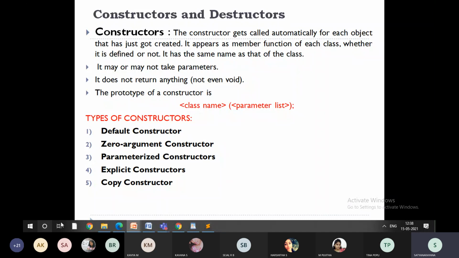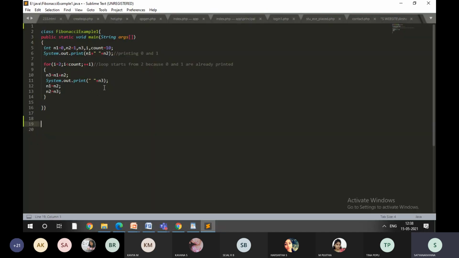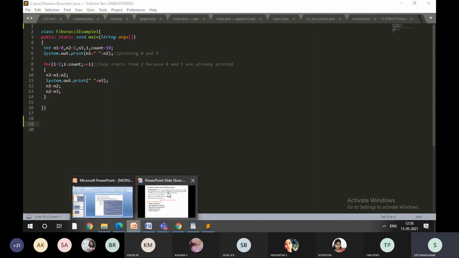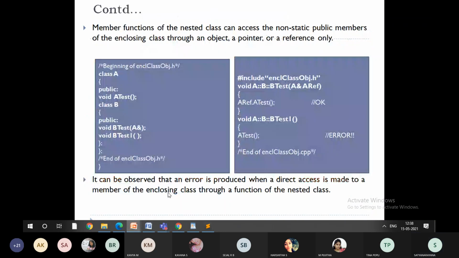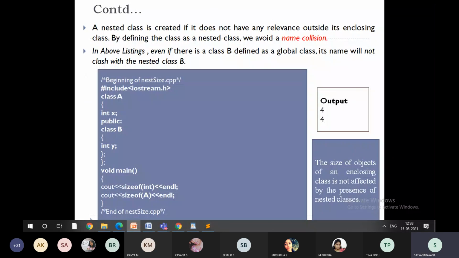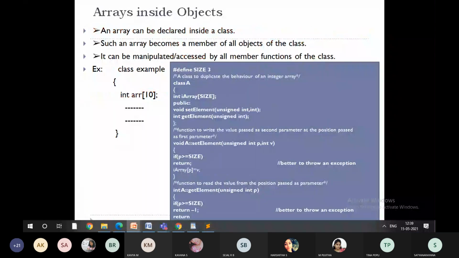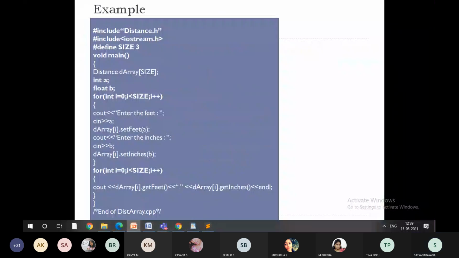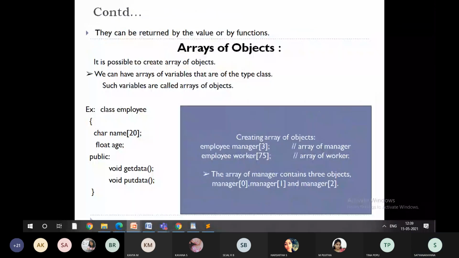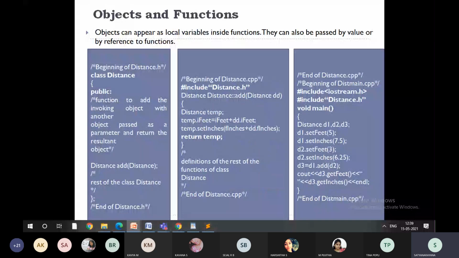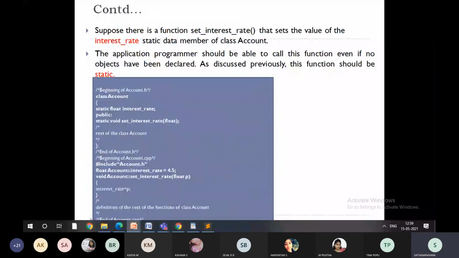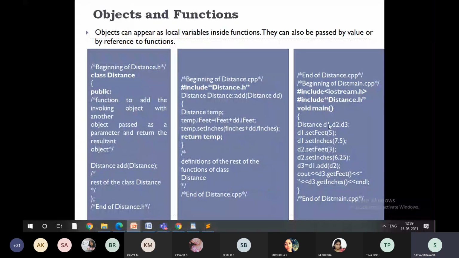So as I said, the moment we create an object. Let me just go here. This is the main function. All right, you can see here.